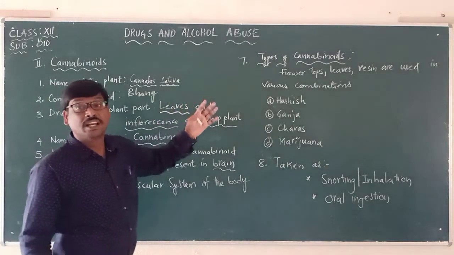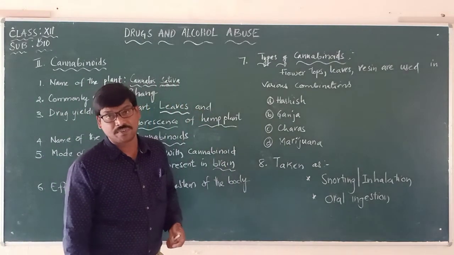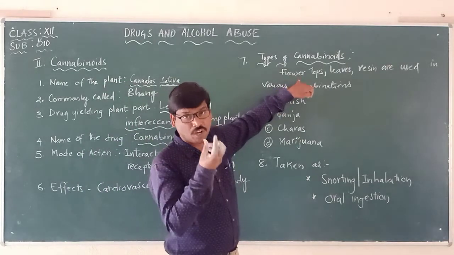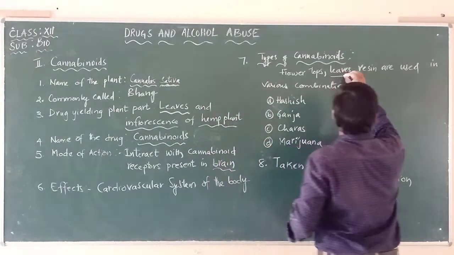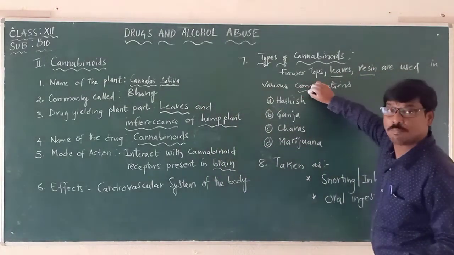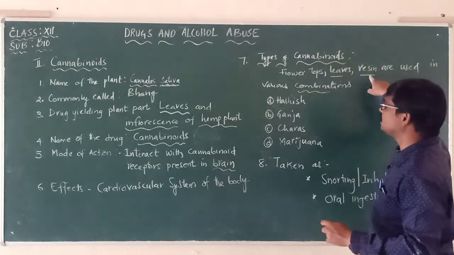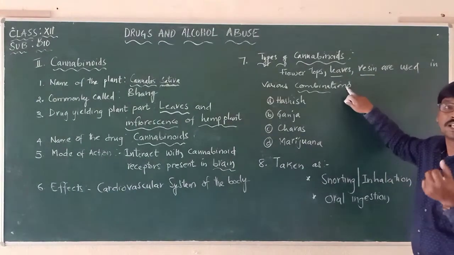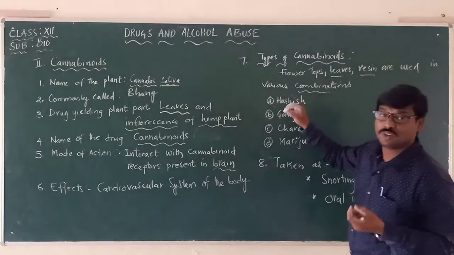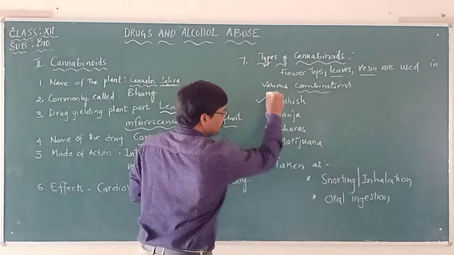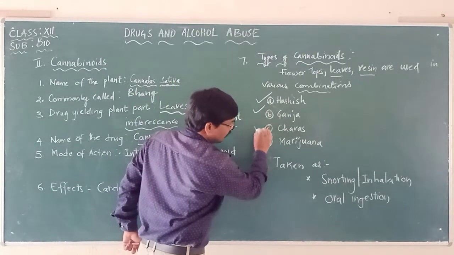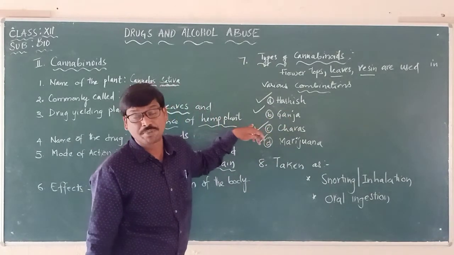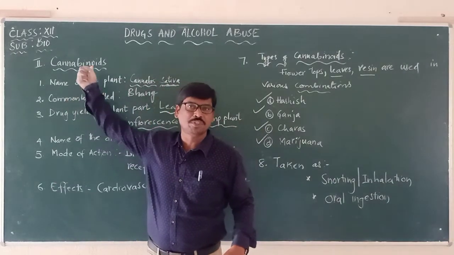There are different types of cannabinoids. All these different types are obtained from the flower tops, leaves or resin, used in various combinations. When used in various combinations, they give the different types of cannabinoids, known as hashish, ganja, charas and marijuana. Please remember, these are all different types of cannabinoids.